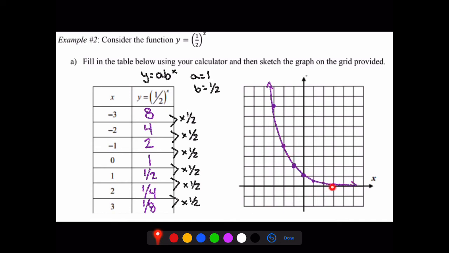Now, as we approach our x-axis, do we actually touch it? No, but we get very, very, very close to it. And as you can see, well, 8 times 1/2 is 4. 4 times 1/2 is 2. So I'm just multiplying by that b value continuously. So keep that in mind as you're working through these.